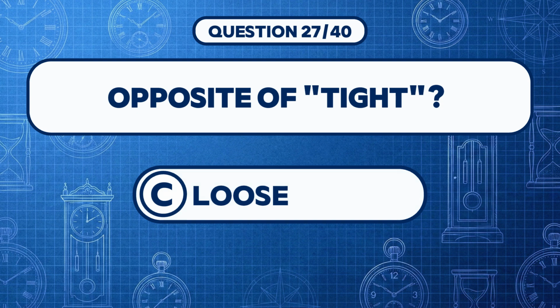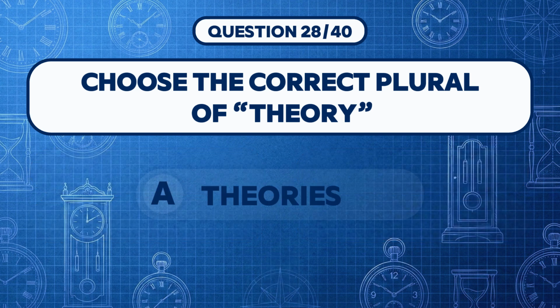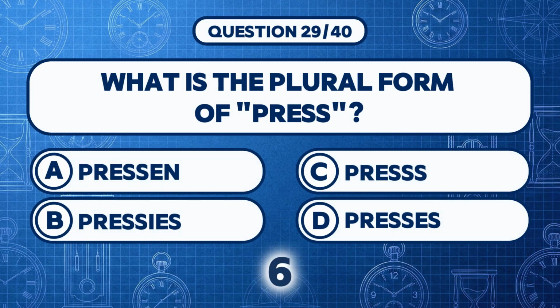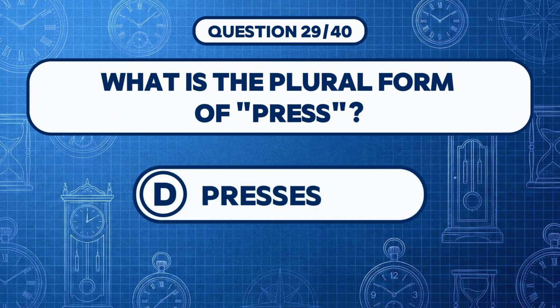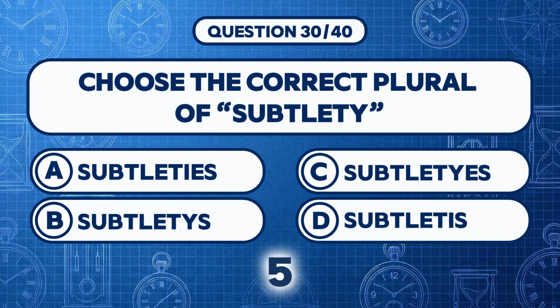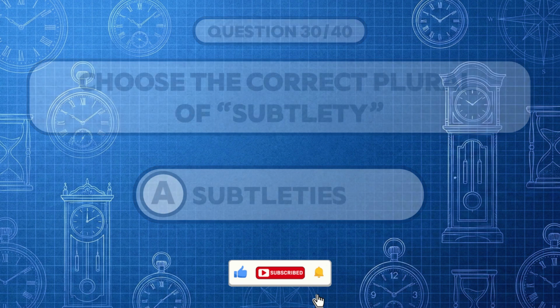Answer C, loose. Choose the correct plural of theory. Answer A, theories. What is the plural form of press? Answer D, presses. Choose the correct plural of subtlety. Answer A, subtleties. Fill the gap.